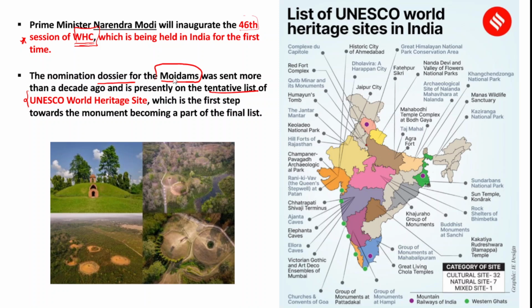Submitting a dossier and being on the tentative list is considered the first step towards the monument becoming a part of the final list. So you can also go through all the UNESCO World Heritage sites recognized in India. You can see that there is no World Heritage site in the Northeast except Manas Wildlife Sanctuary and Kaziranga National Park in Assam. So this is the 700-year-old burial mound, the moidams, in Assam.